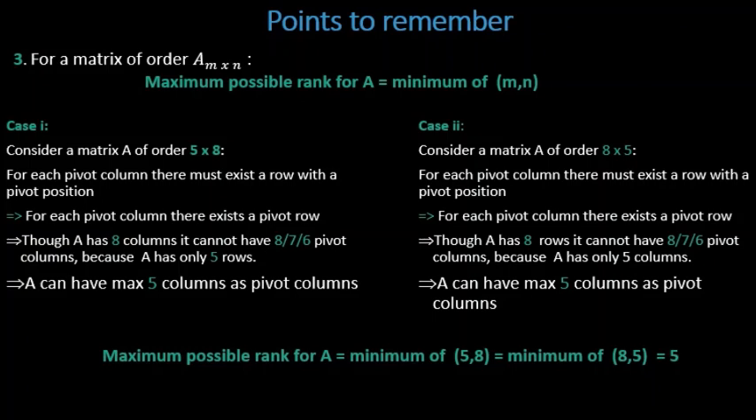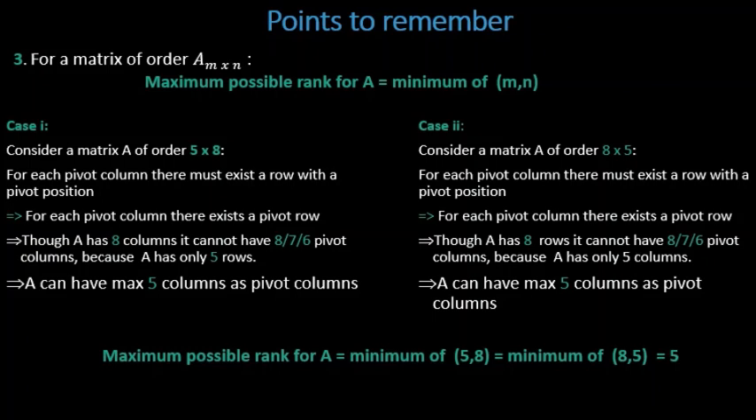I will take case 1. Consider a matrix A of order 5 by 8. That means it has 5 rows and 8 columns. Now, for each pivot column, so there are 8 columns, then for each pivot column, there must exist a row with a pivot position. This we learnt earlier. If there is a pivot column, there should be a row also with a pivot position. That means how many pivot columns are there, those many non-zero rows should be there. That implies for each pivot column there exists even a pivot row, I can say.